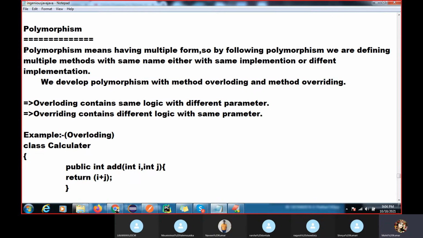Polymorphism means having multiple forms. By following polymorphism, we define multiple methods with the same name, either with the same implementation or a different implementation. How do we perform polymorphism? We develop polymorphism with method overloading and method overriding.